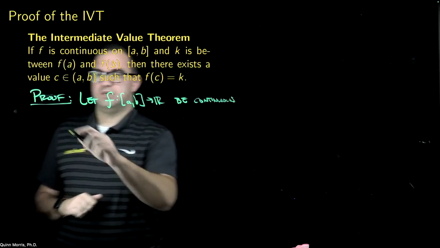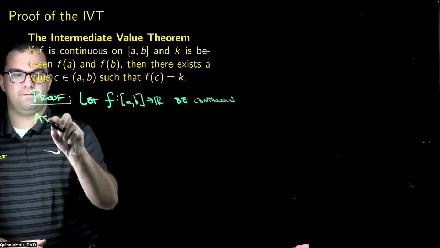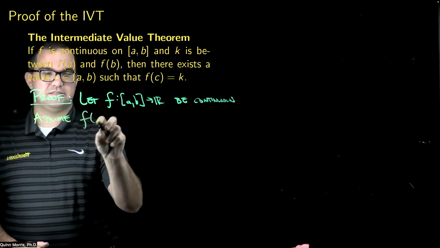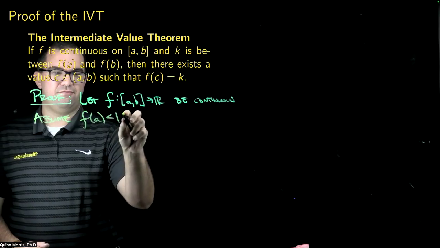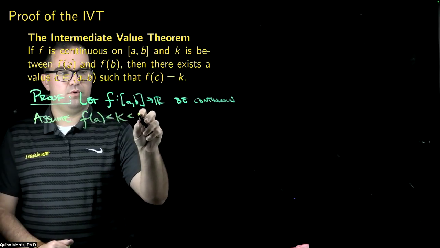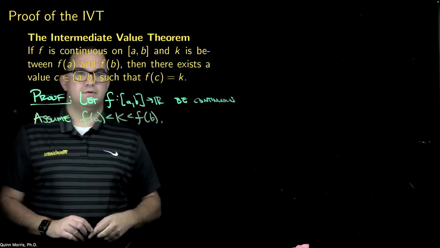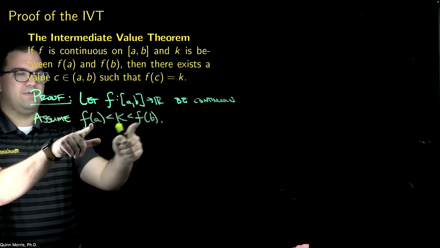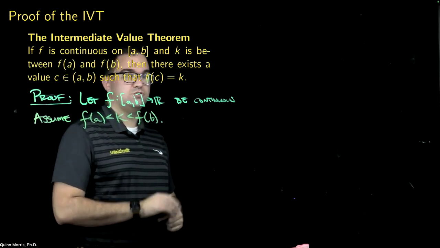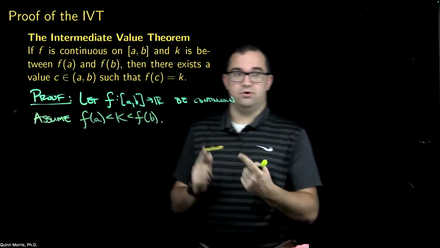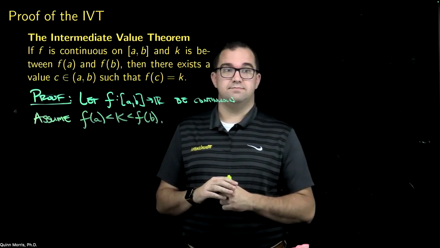Okay. So assume that K is some value between f of A and f of B. And again, I'm going to make these inequalities. I'm going to go ahead and assume here that f of A is less than f of B. So I'm making an additional assumption. I'd need to justify at the end why I can also deal with the other case.